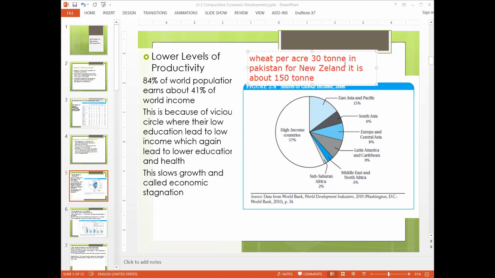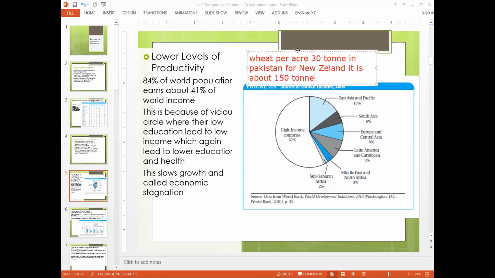The difference is that we are using the same amount of land, but the productivity is so low. They are using the same amount of land and they are producing 5 times more. So the amount of production with the same amount of input will show the change in productivity.